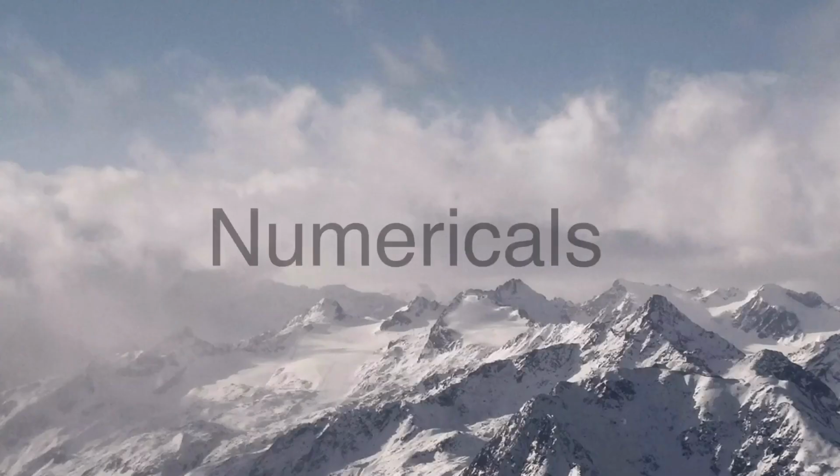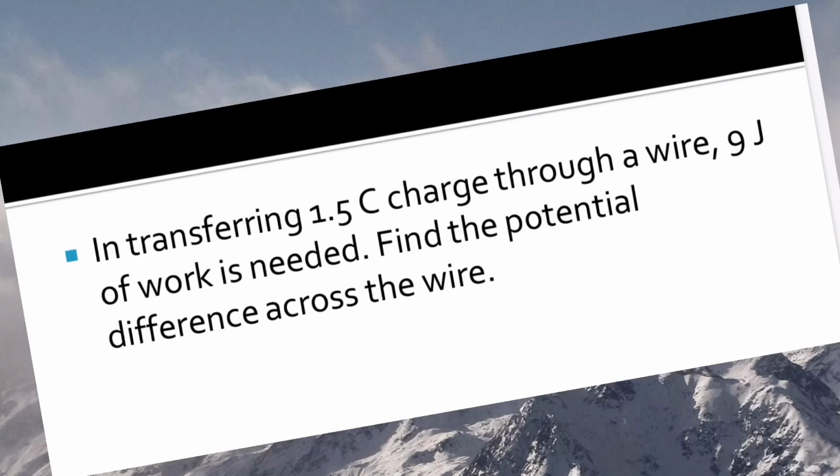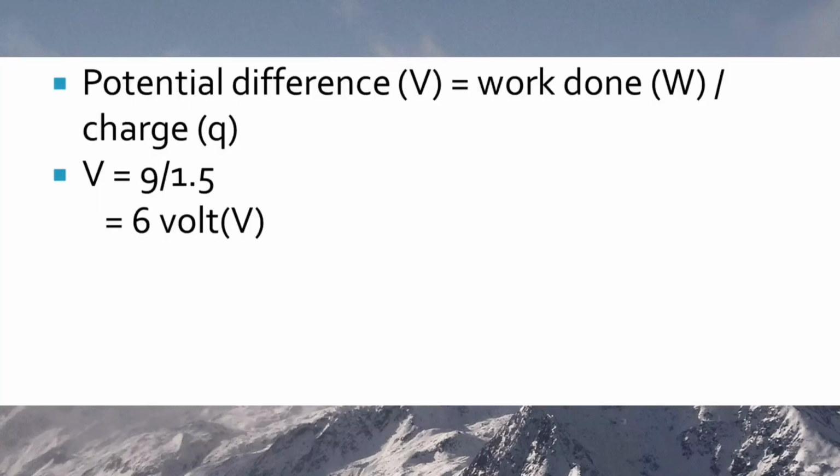Numericals. First one. In transferring 1.5 coulomb charge through a wire, 9 joule of work is needed. Find the potential difference across the wire. So in this question, charge is given 1.5 coulomb and work done is 9 joule. We know that potential difference is given by the formula W upon Q. So V is equal to 9 upon 1.5, which is equal to 6 volt.